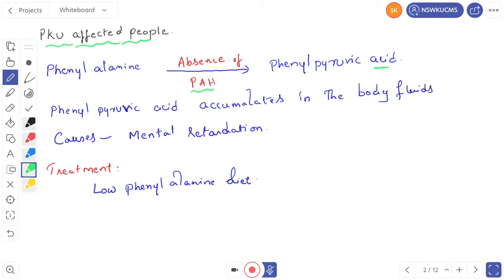So what happens now? This phenylpyruvic acid accumulates in the body. It is increasing in the body fluids, and it causes mental retardation. So that is a symptom of phenylketonuria. What is the treatment for phenylketonuria? Taking a low phenylalanine diet. If the person takes a low phenylalanine diet, the person can be protected, can be treated from phenylketonuria.